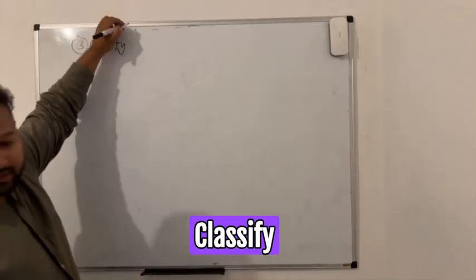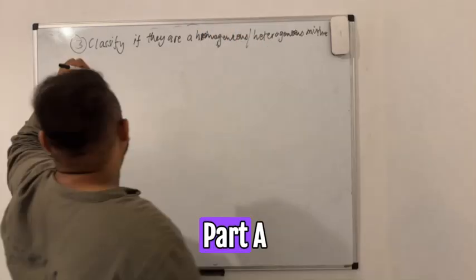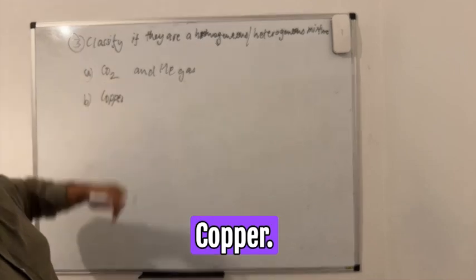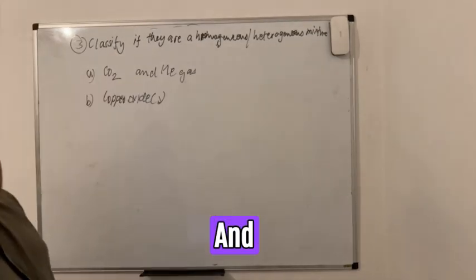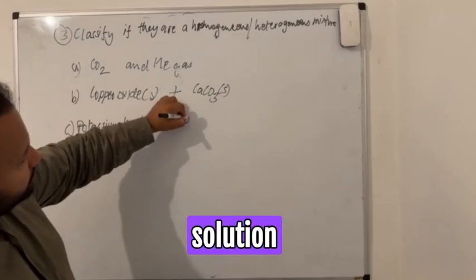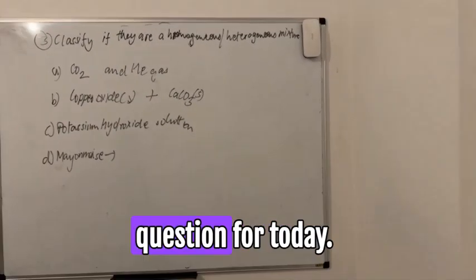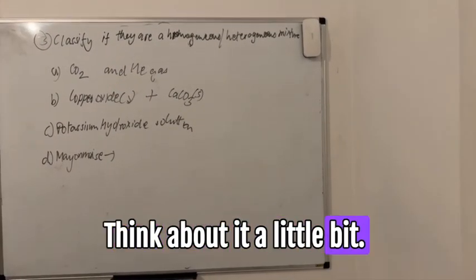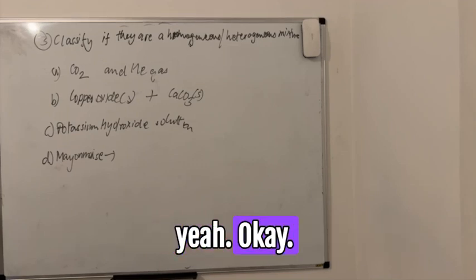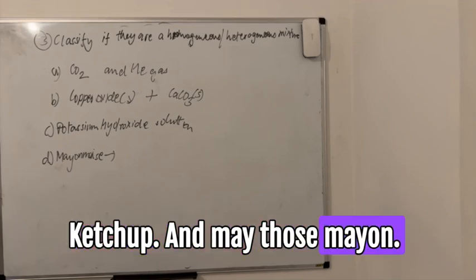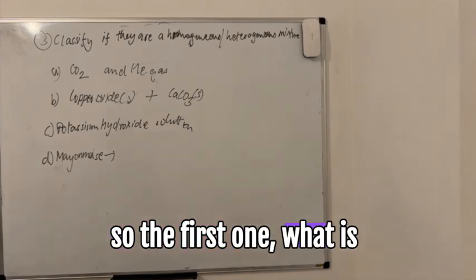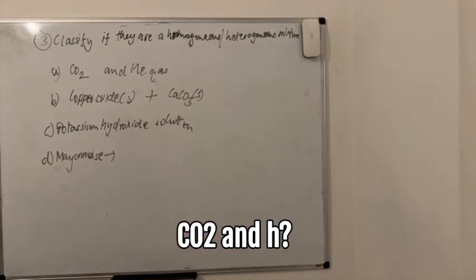Okay, classify if heterogeneous or homogeneous. Part A is CO2 gas and helium, solid copper oxide and solid calcium carbonate, potassium hydroxide solution, and mayonnaise. That's the final question for today. Think about it a little bit. What's the last one? Mayonnaise. You like mayonnaise? Yeah. Okay, I'm done.